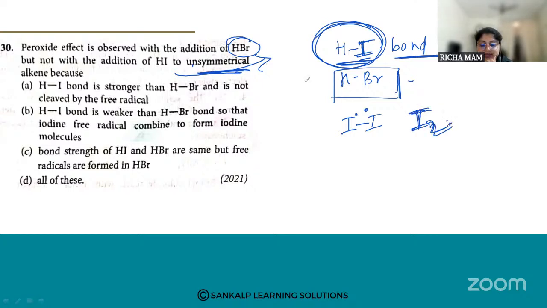So what is the answer? Your HI bond is a weaker bond than your HBr bond. So the iodine free radicals, because they come from a weak bond, will combine to form an iodine molecule. So option number B is the answer.